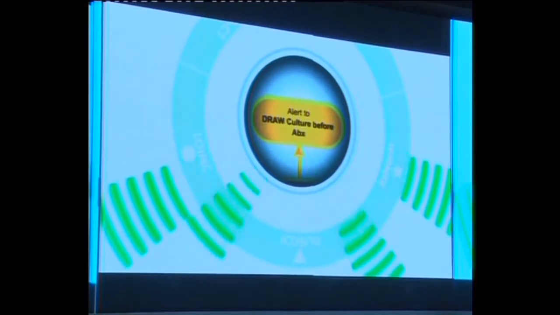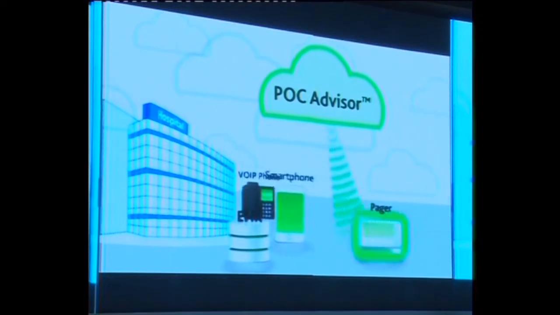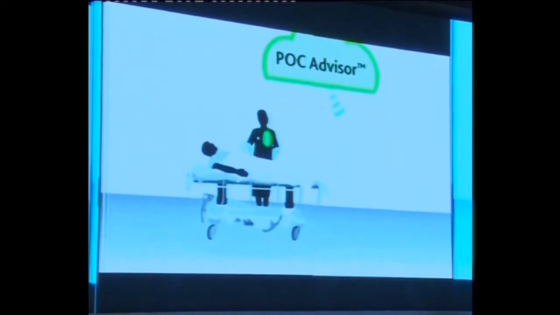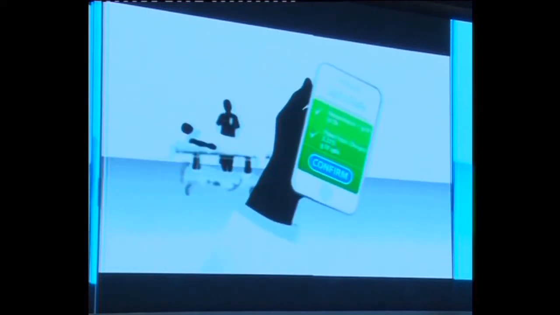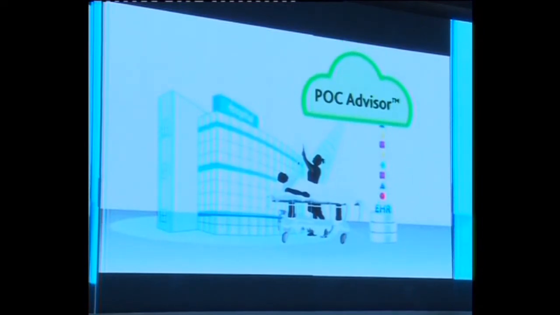POC Advisor then delivers relevant, succinct clinical decision support to the appropriate device at the point of care. The nurse is alerted to begin treatment for sepsis and is prompted to communicate with the on-call physician. The physician confirms the decision support recommendations, and the patient receives the appropriate treatment. POC Advisor has helped to save a life by quickly delivering comprehensive decision support in a convenient and actionable manner.